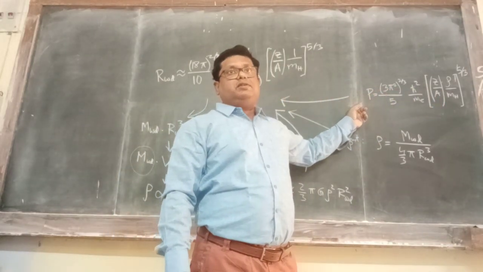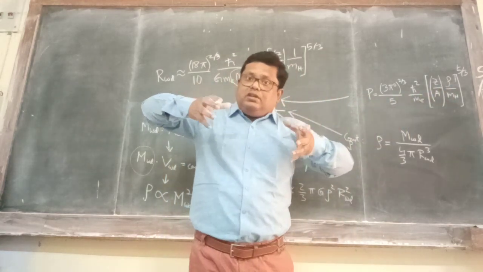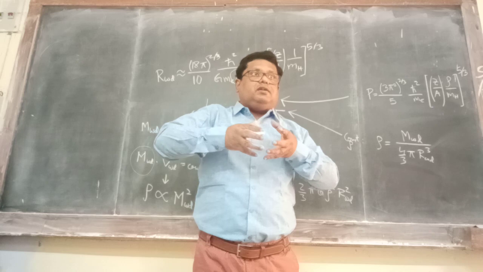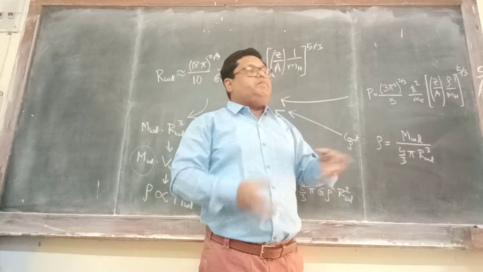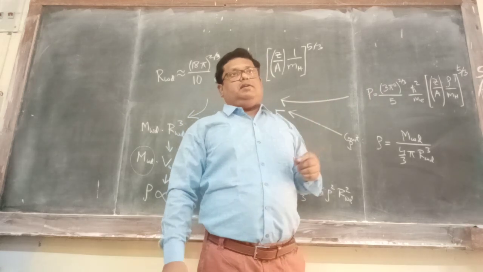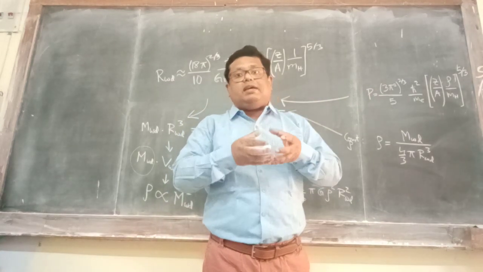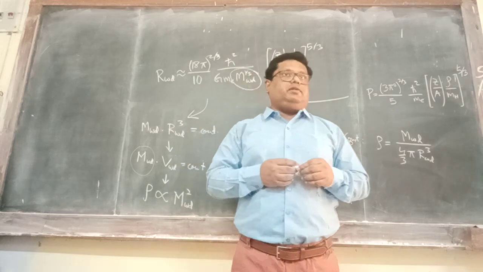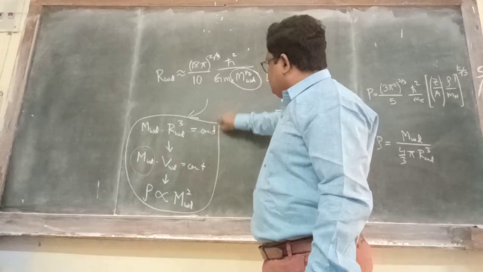Very high degeneracy pressure requires very high density, and so electrons need to be squeezed, and this way we will be able to generate the required degeneracy pressure so that we can have hydrostatic equilibrium in the white dwarf. So this is the mass radius or mass volume relation.